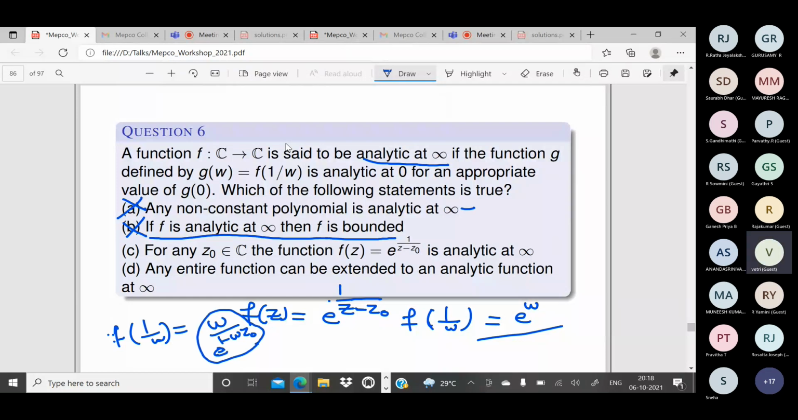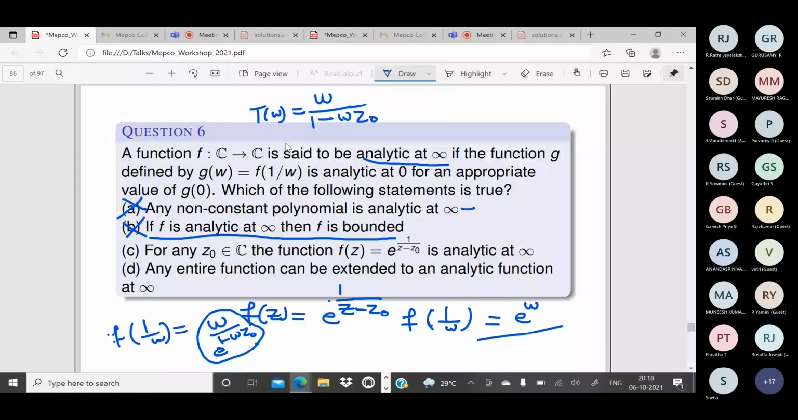Z naught is a constant. What kind of function is w by 1 minus w z naught? If you consider this a function of w, say t of w, it is a Mobius transform. So it is analytic at 0. So e power some analytic function is also analytic. So this is correct. For any z naught belongs to C, the function f of z is equal to e power 1 by z minus z naught is analytic at infinity.